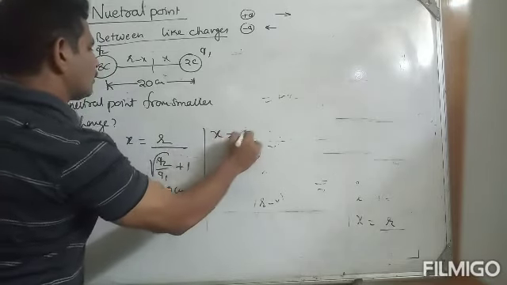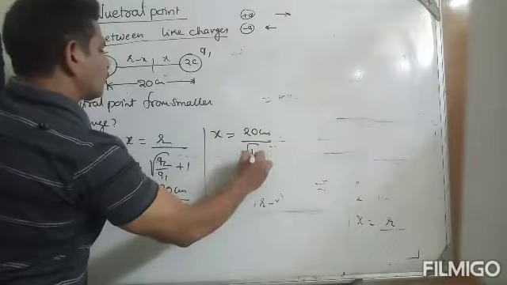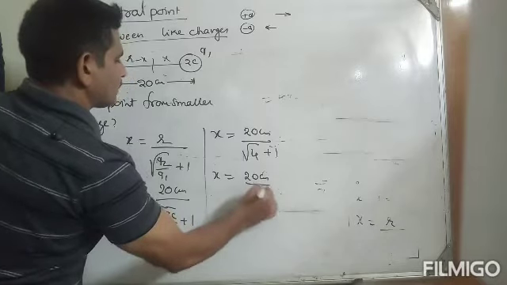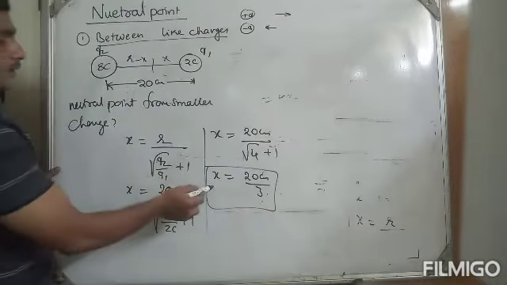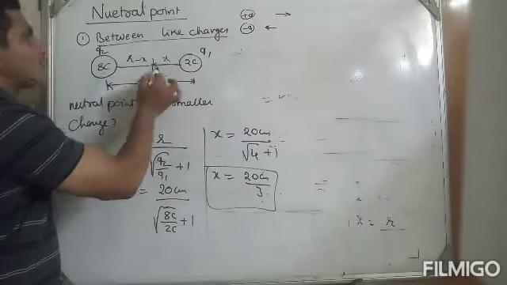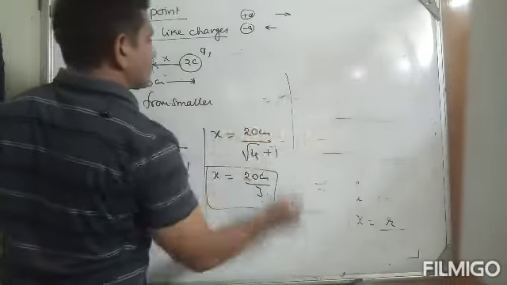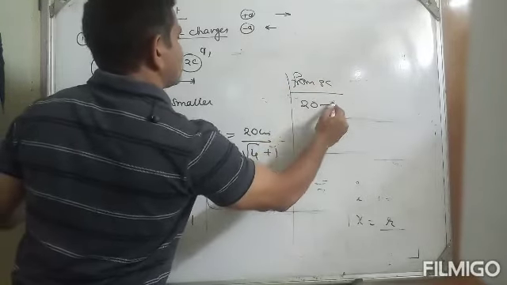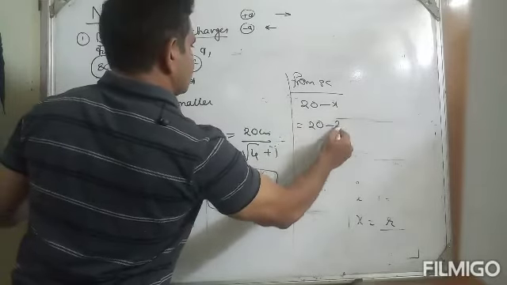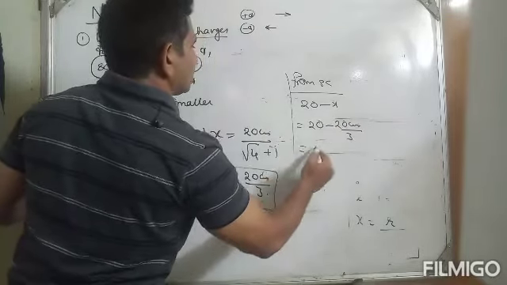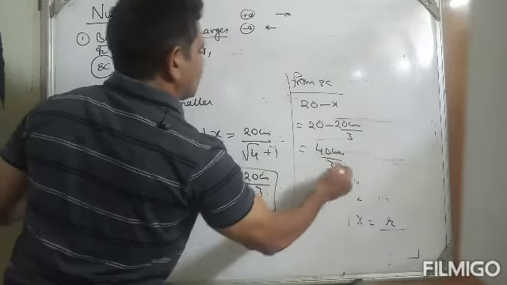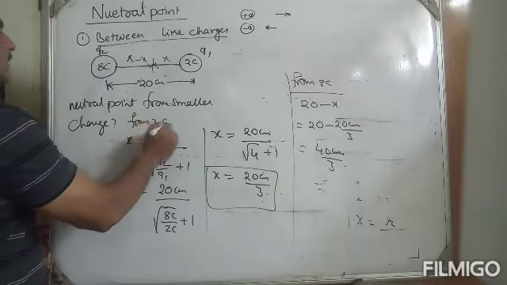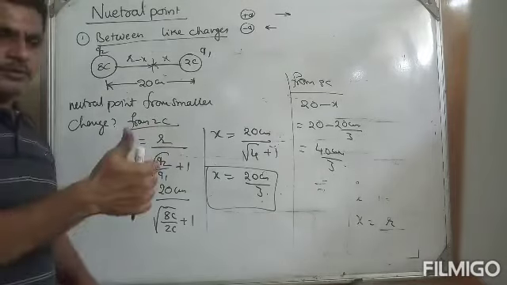Therefore x is equals to 20 centimeter by root 4 plus 1, that is x is equals to 20 centimeter by 3. So this is the distance of the neutral point from the smaller charge. What is the distance from the other charge? Total distance 20 minus x, that is 20 minus 20 centimeter by 3, that is equals to 40 centimeter by 3. So like that, from 8 coulomb you can find out like this, from 2 coulomb you can find like this. I think you can understand. Okay?